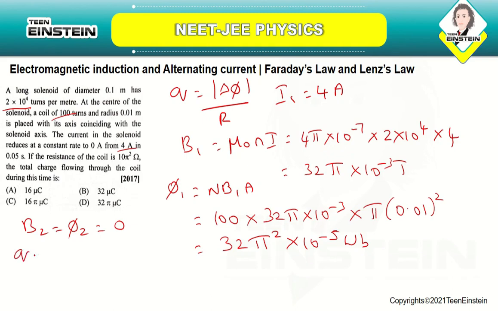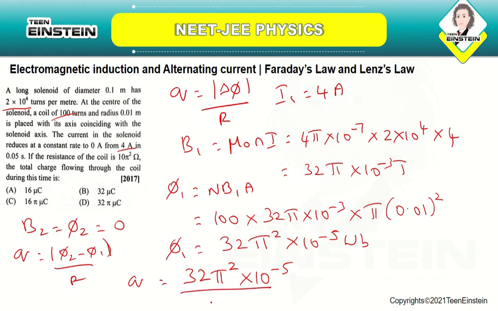And we know that Q is equal to delta phi, which means phi 2 minus phi 1 by R. You know what phi 1 is, just substitute and find out what Q is. So it is 32 pi square into 10 power minus 5 divided by 10 pi square.